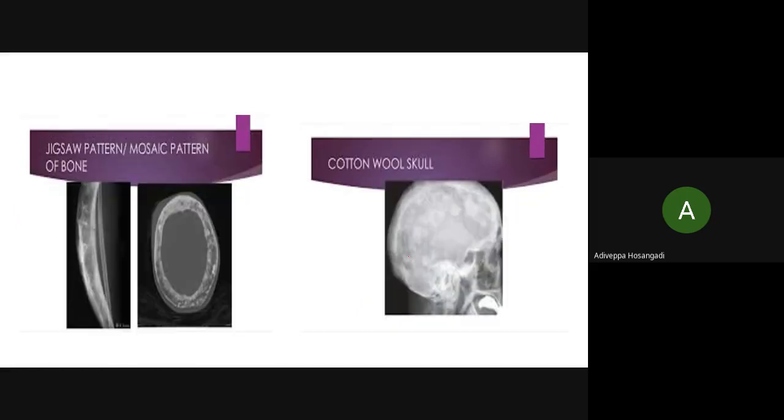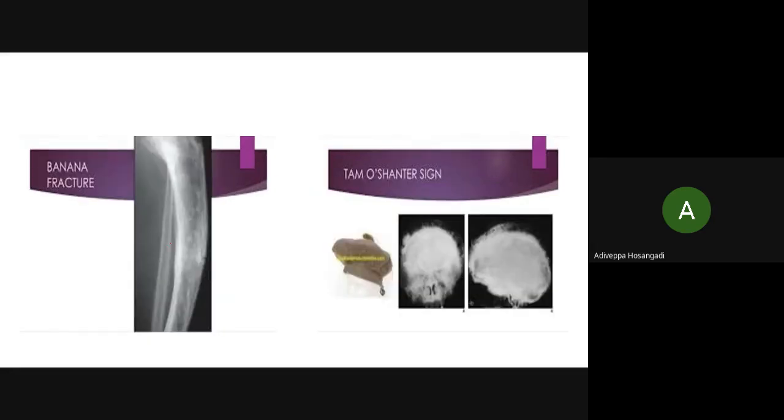Not yet. See, the jigsaw or mosaic pattern is also seen in Paget's, look at this. There is one more term called banana fracture. It looks like a banana, isn't it? There can be a fracture here. That is also seen again in Paget's. Cotton wool, there is a repetition. Banana fracture. The bone gets deformed.